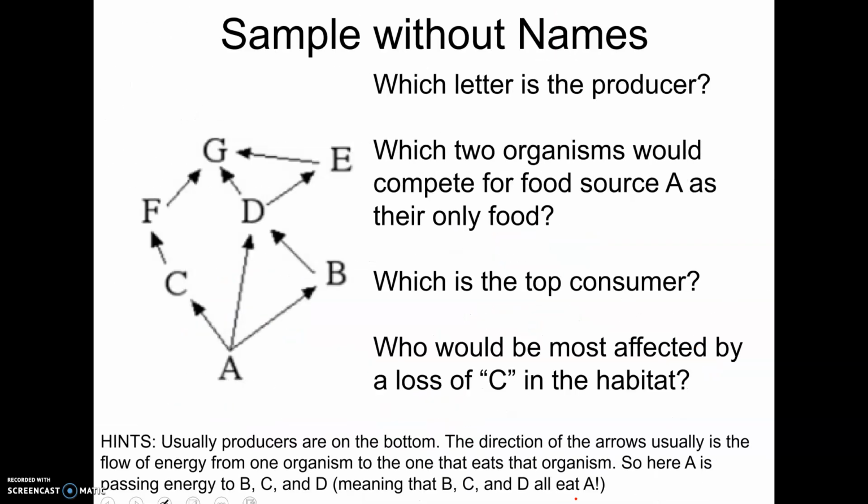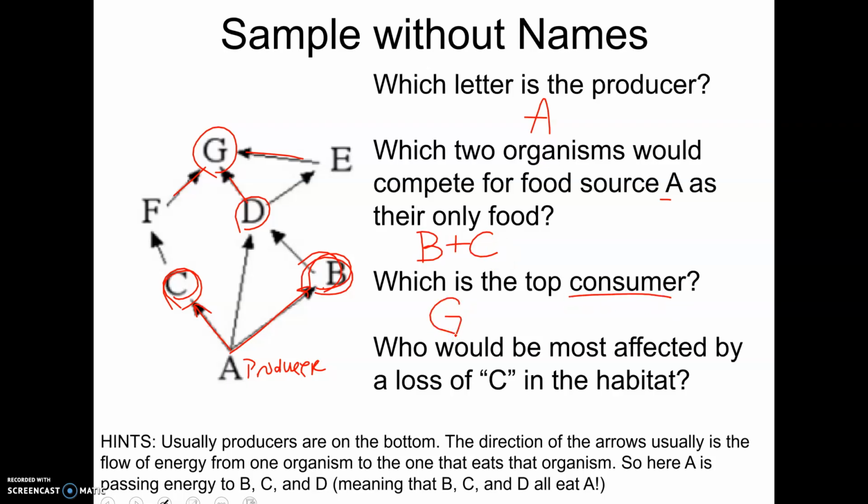Okay, this one doesn't have names, but keep in mind that the arrows are usually pointing in the direction of the energy. So this is going to be your producer at the bottom, and then C and B eat the producer, D eats B, and our top consumer is going to be G. Notice how all the arrows eventually end up at G. So the producer is going to be A. The two that would both compete for A would be B and C because they're both eating that. The top consumer, I said, would be G because all the arrows eventually go there.